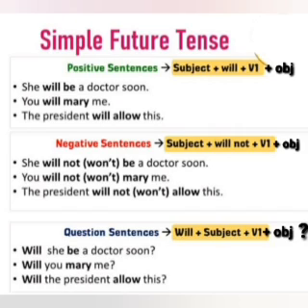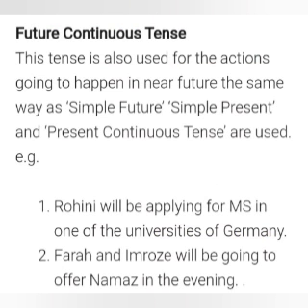Okay. The second variation of future tense is the future continuous tense. Now future continuous tense is used for the actions going to happen in near future, in a similar manner as simple future, simple present and present continuous tense are used.